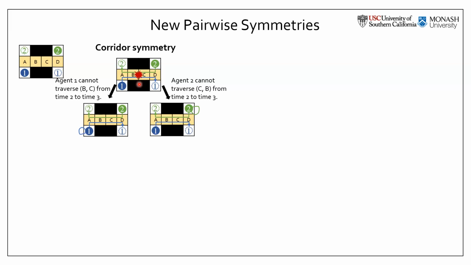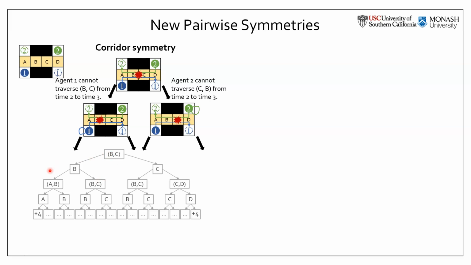Then, if CBS asks agent 1 to replan, agent 1 will simply wait for one time step and enter the corridor again, so they will collide at location B at time step 3. If it asks agent 2 to replan, then agent 2 will simply wait for one time step and enter the corridor again, so they will collide at location C at time 3. So eventually, this will be the final tree generated by CBS. It contains 16 leaf nodes at the last layer, and only the leftmost one and the rightmost one contain collision-free paths.